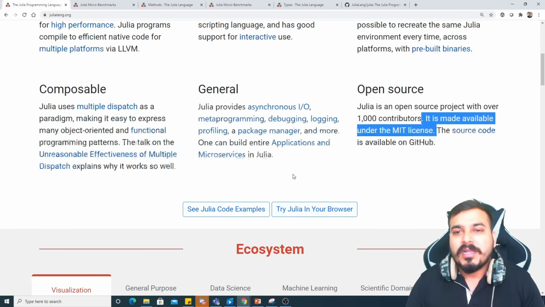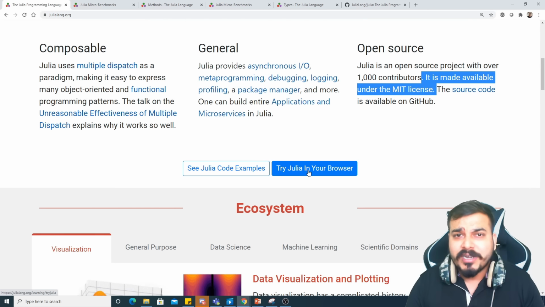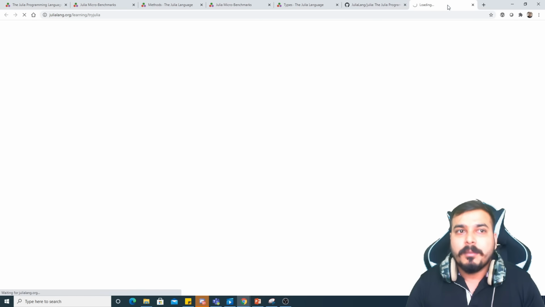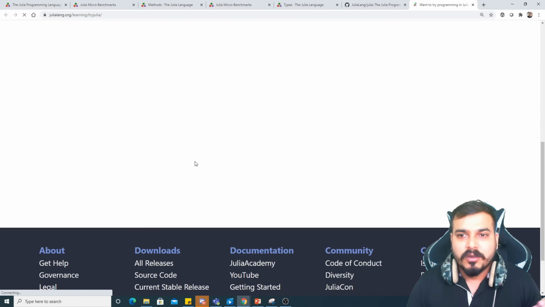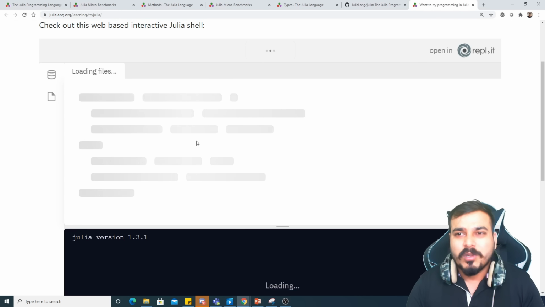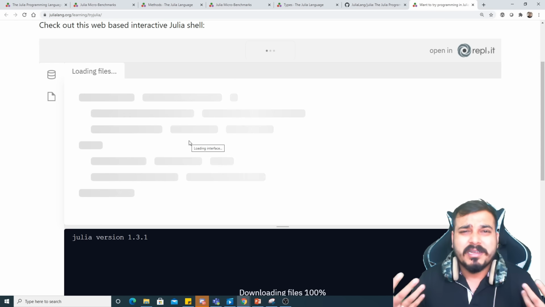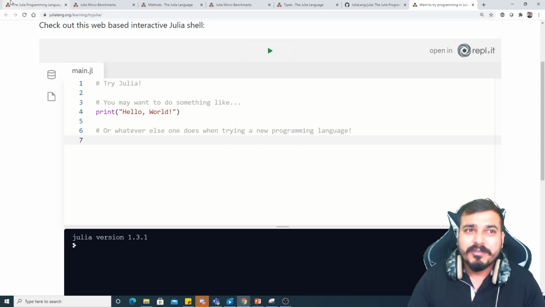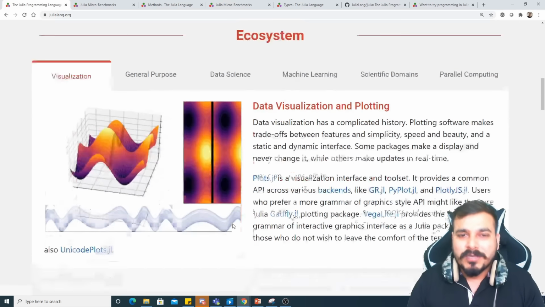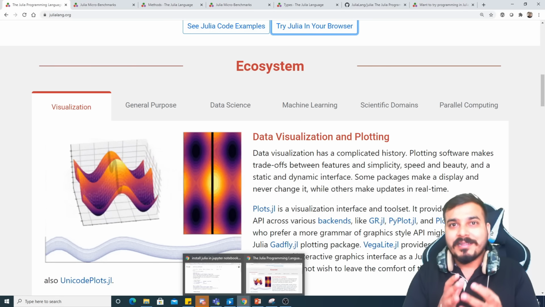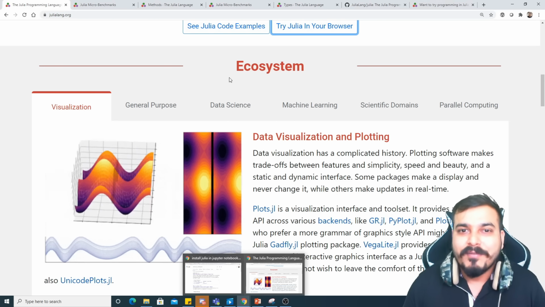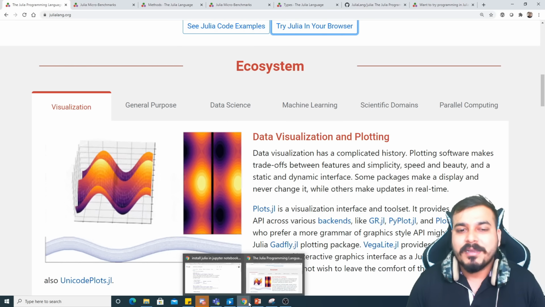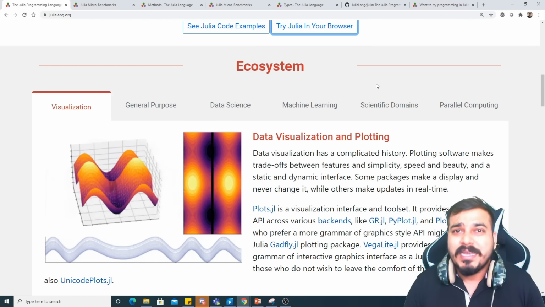Now, you can also try Julia in the browser. Here you can directly write the code and check it out, and it's almost similar, guys, to how we do Python coding. It is pretty simple and easy. Now coming to the most important thing that we look at when we compare with the Python programming language: what all things do we look at?